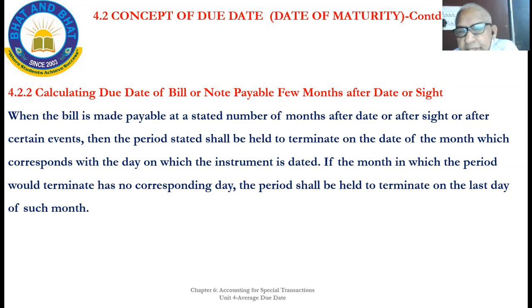To recall again, if the bill specifies the time in months, just add that many number of months to the date of the bill and add 3 days grace. That will be the due date.